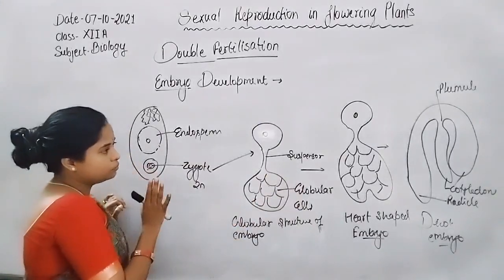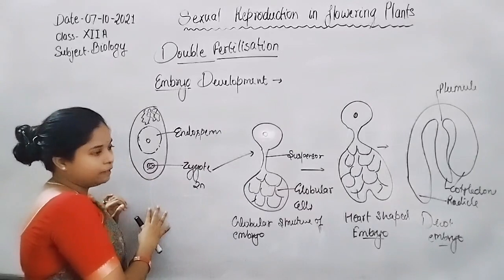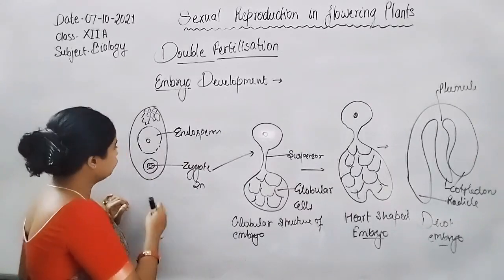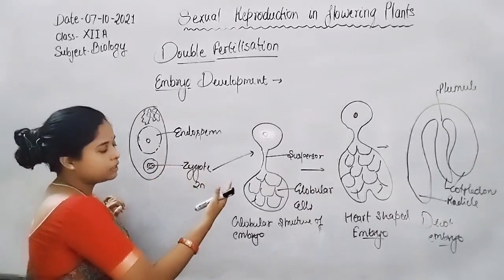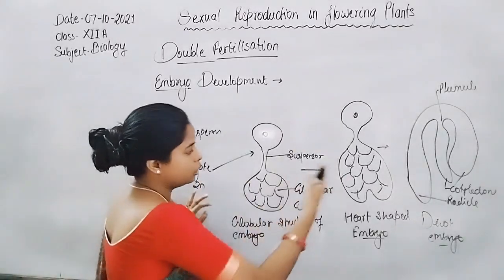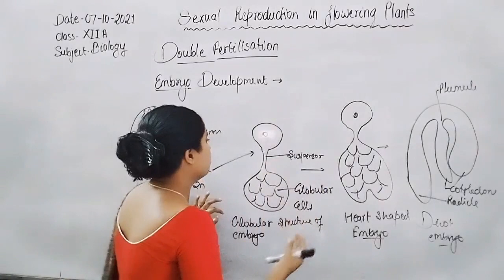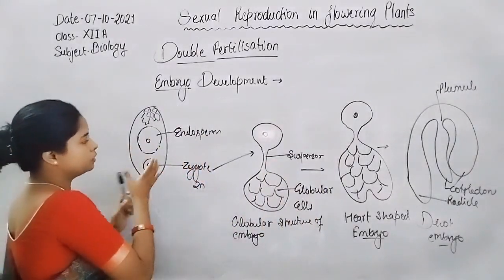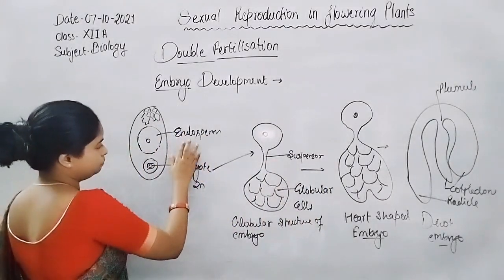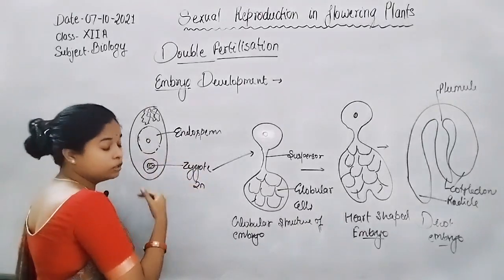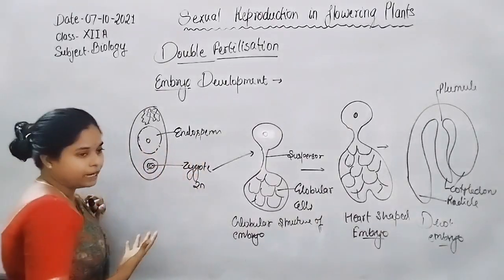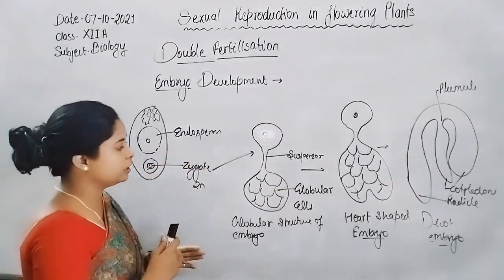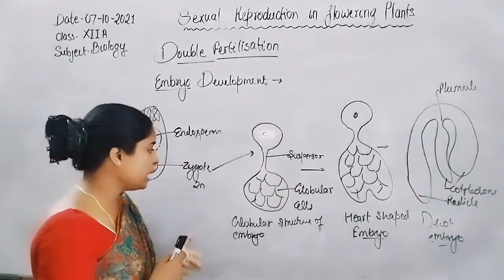During the formation of the mature embryo of a dicot plant, the zygote undergoes several divisions to form a multicellular embryo. During this time, the endosperm also keeps dividing to form enough endosperm for providing nourishment to the developing embryo.